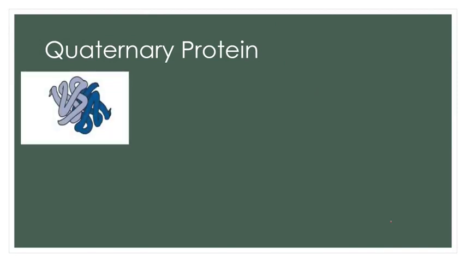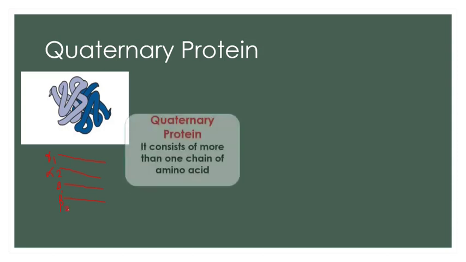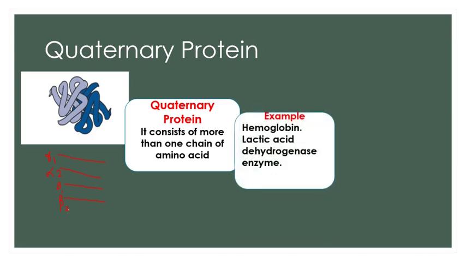It is a very complex type of protein. The best known example is hemoglobin. Hemoglobin, as we know, is made up of four chains, two alpha chains and two beta chains. These alpha chains are alpha 1 and alpha 2, and the beta chains are beta 1 and beta 2, and they are connected to each other by different types of bonds. Such a complex structure, consisting of more than one chain of amino acids, is a quaternary protein. Another example other than hemoglobin is the lactic acid dehydrogenase enzyme, which is a very important enzyme playing an important role